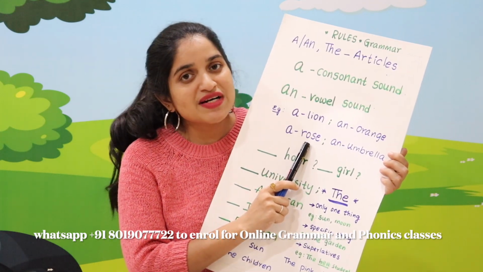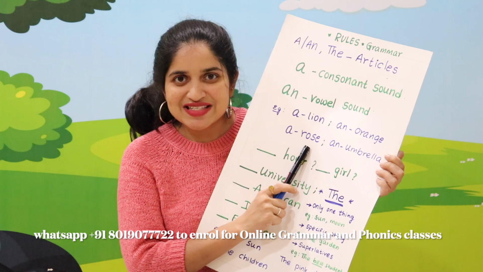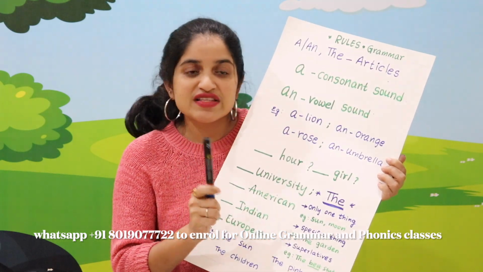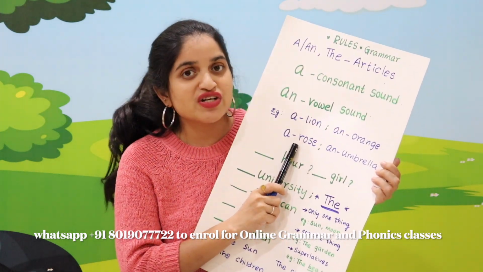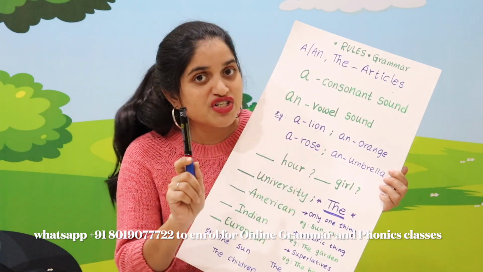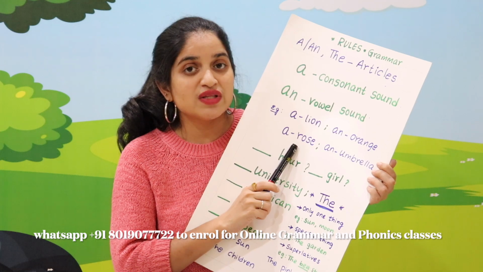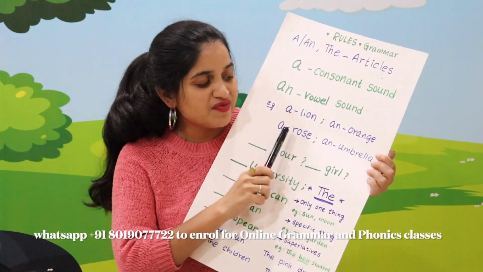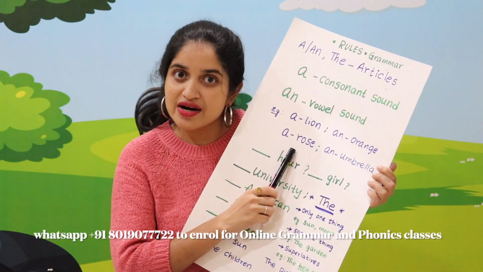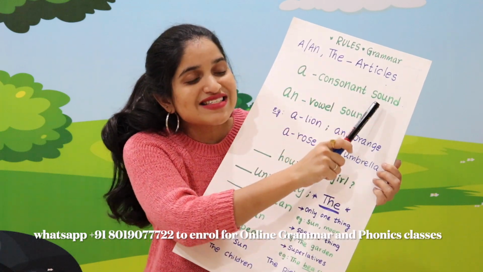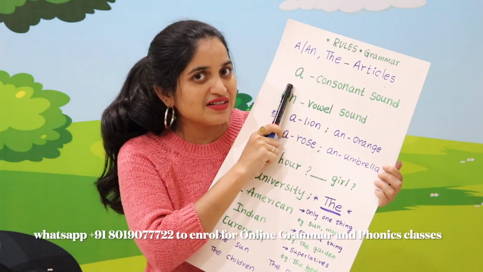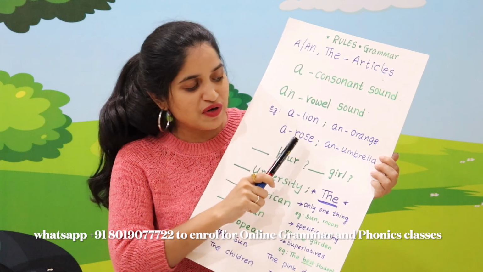Can you read this word, children? Rose. Now if you see the first letter, it's letter R, but you should not check with the letter R. Instead, you have to check with the letter sound, which is r. R makes a consonant sound. So you have to write the article a before rose.